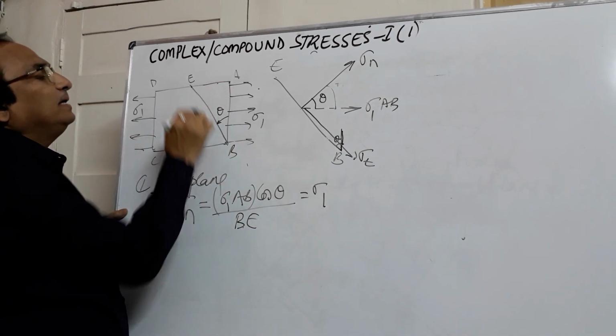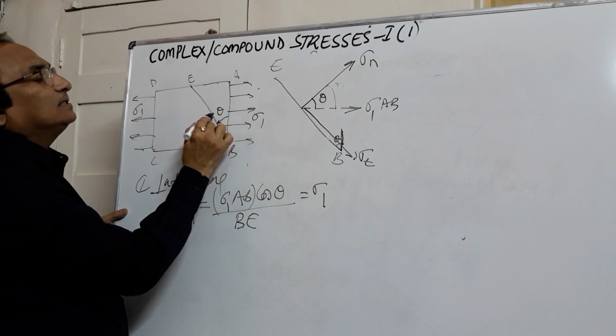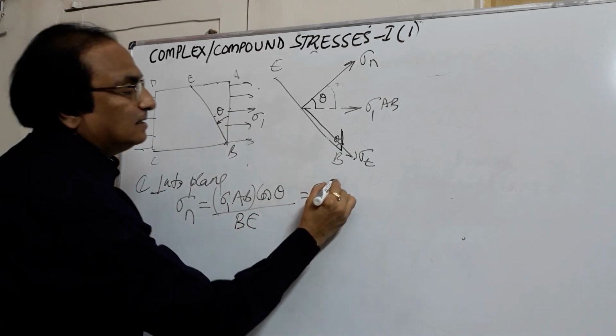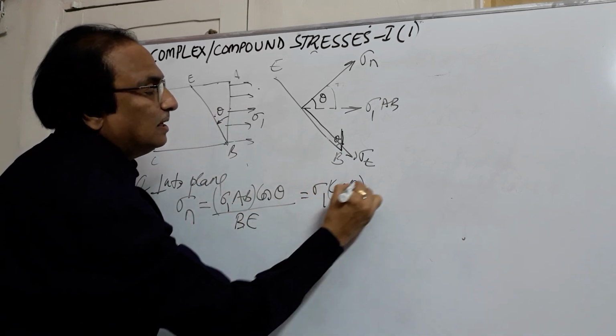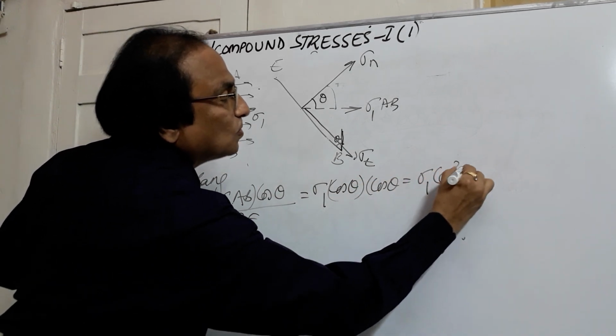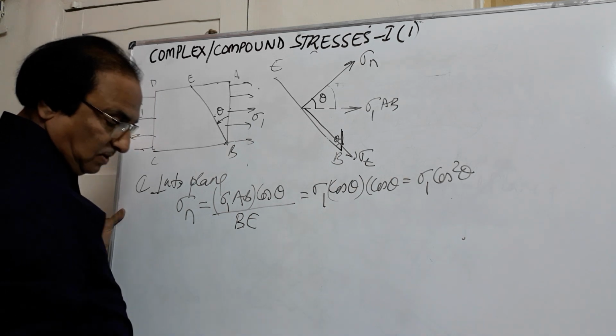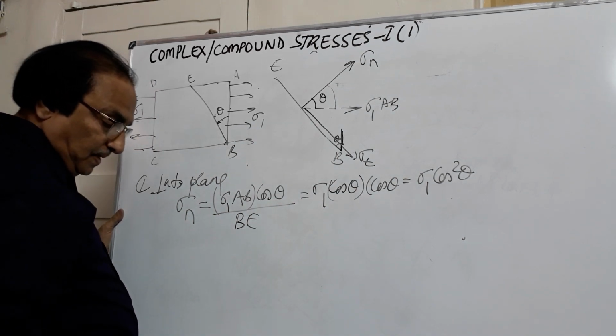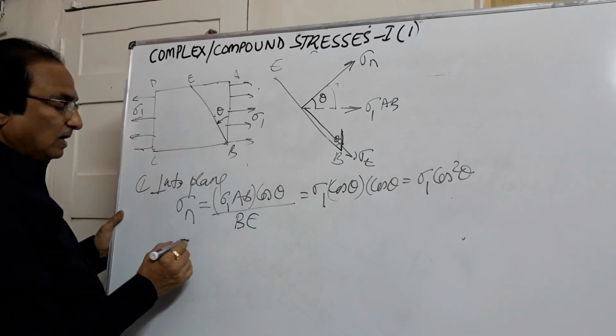AB by BE. See, this is the angle. This will be adjacent by hypotenuse, and adjacent by hypotenuse is cos theta, into cos theta. So this will be equal to sigma 1 cos square theta. So this will give you the value of the normal stress.